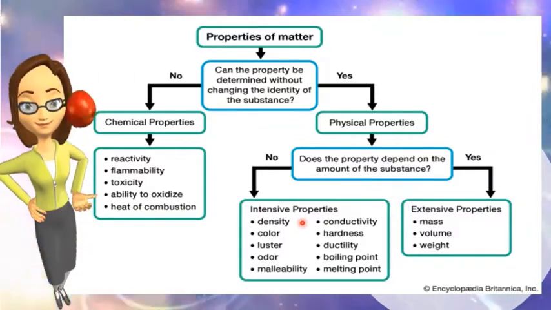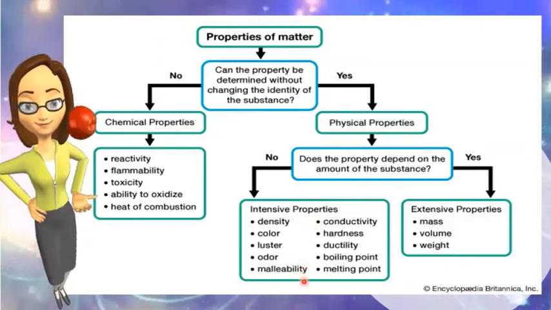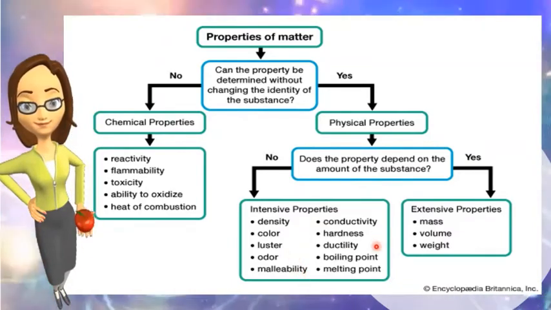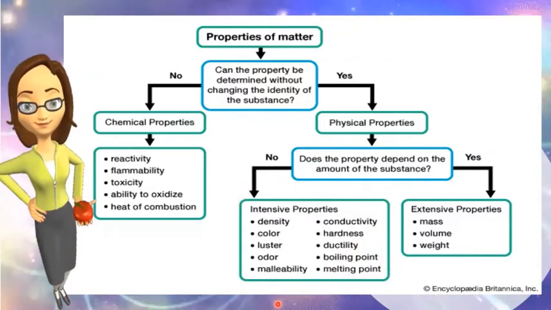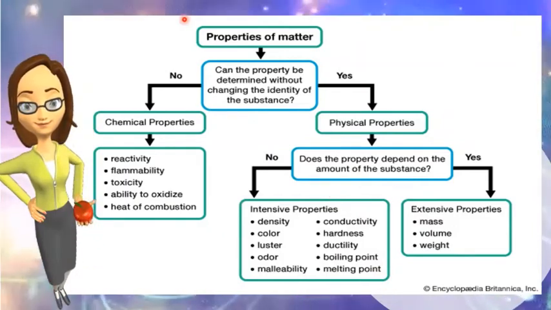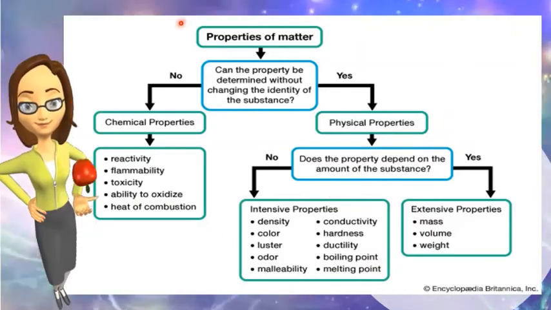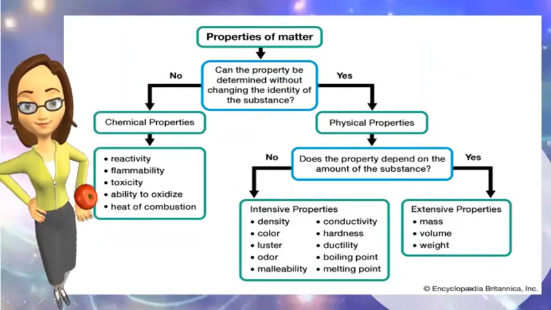But if it does not depend on the amount, it will fall under intensive property, which will further describe or study the density, the color, the luster, the odor, the moldability, conductivity, hardness, ductility, and boiling point and melting point of an object. Okay, it will fall under intensive property. So this is how we are able to describe the object or the type of matter of this object.